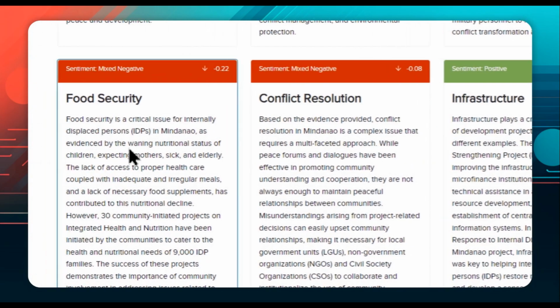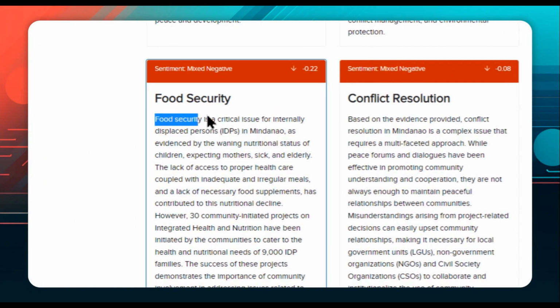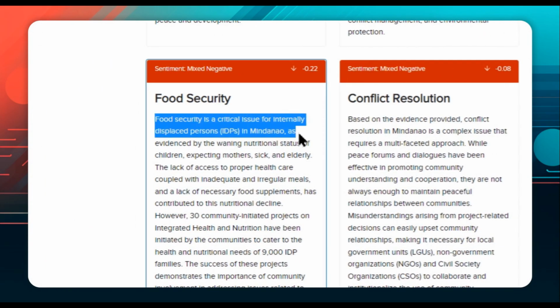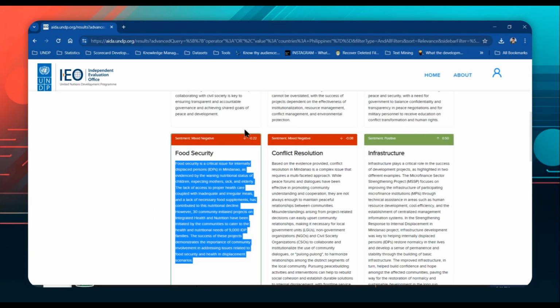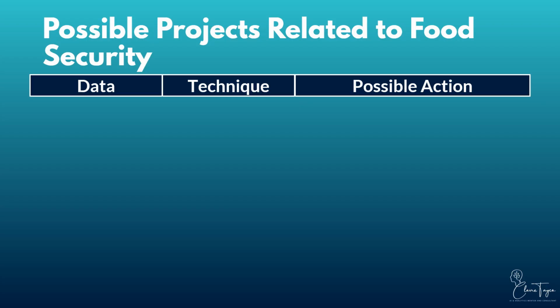Suppose you are interested in food security, which shows a mixed negative sentiment due to challenges among internally displaced persons, IDPs, in Mindanao related to inadequate healthcare and nutritional deficiencies. You may explore a variety of data sources and analytical techniques that can be employed to address and mitigate food security challenges effectively.